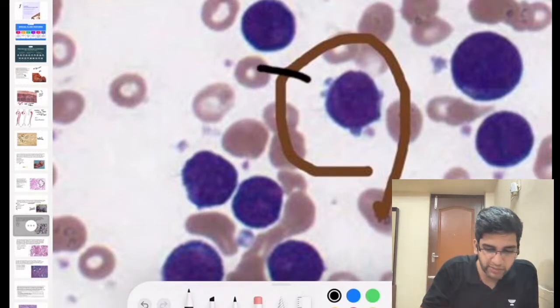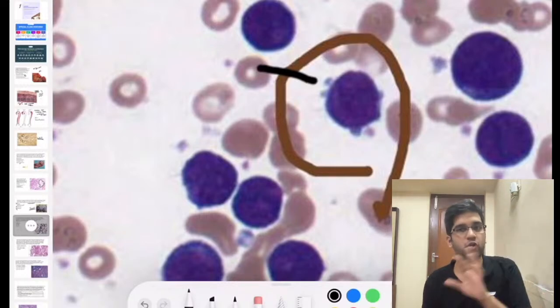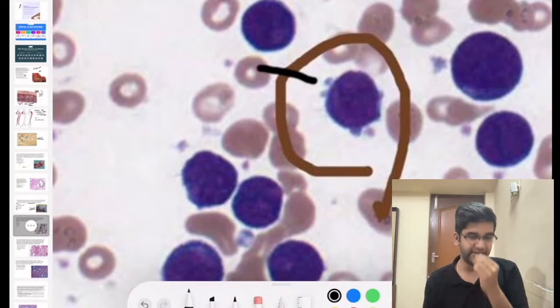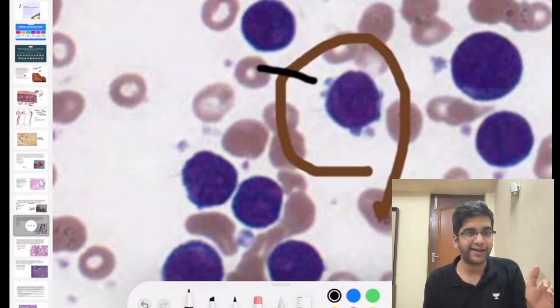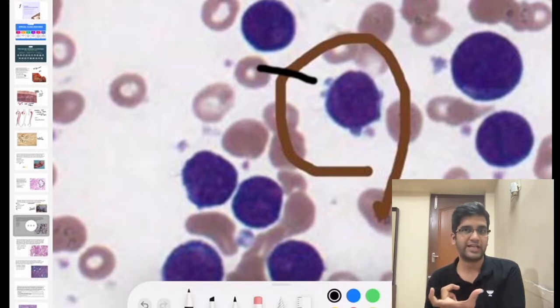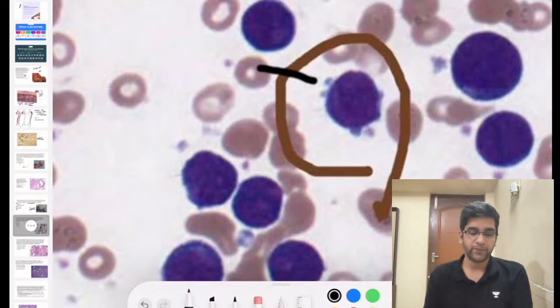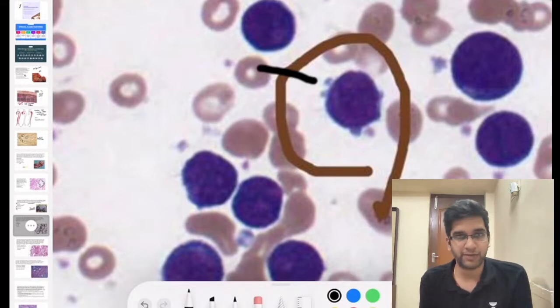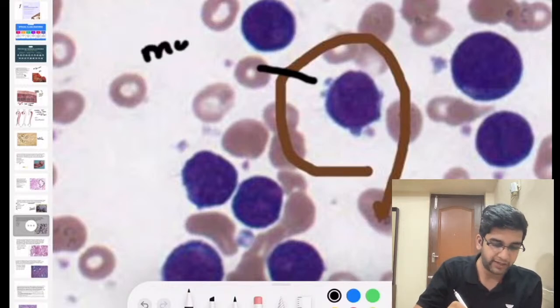The easiest way to describe a blast is to compare. It's definitely 2 to 3 times the size of a normal RBC. If it's 2 to 3 times the size of a normal RBC, it has to be a blast, right? Great. So if it is a blast, my only doubt next is, is it myeloid or lymphoid? Because I have only 2 blasts, right? In myeloid, I might have multiple other things as well, right? So I would give you a hint that it's a myeloid lineage blast, because it's a bit difficult to differentiate myeloid from lymphoid, at least in this blast. I'll give you a hint that it's a myeloid blast.